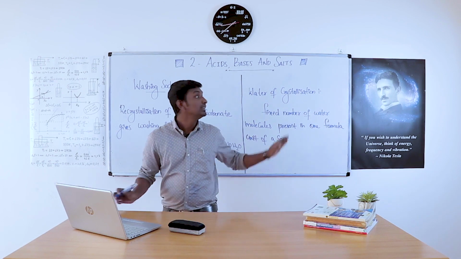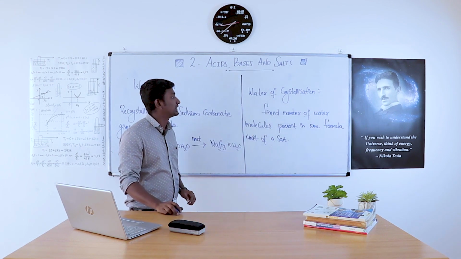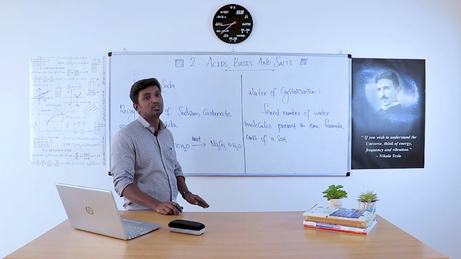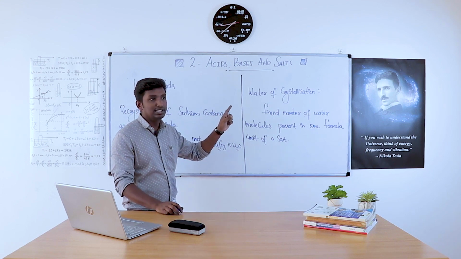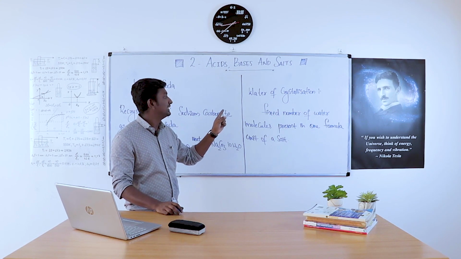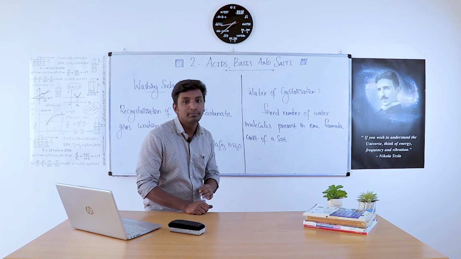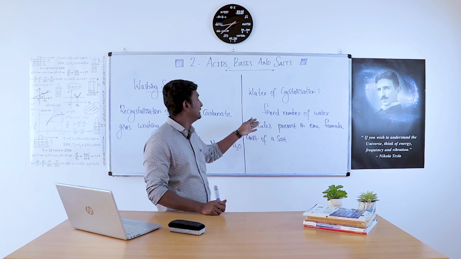Next, what do we mean by water of crystallization? This is the fixed number of water molecules present in one formula unit of a salt. So what does it mean?